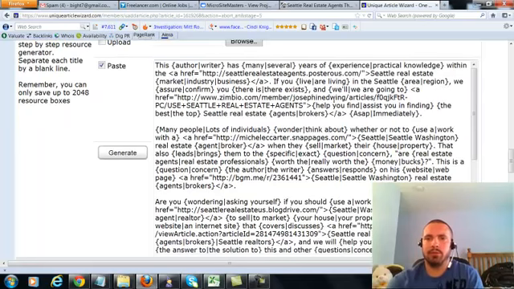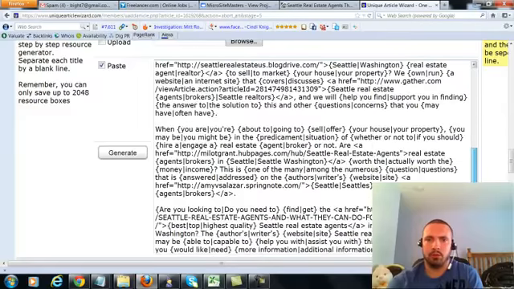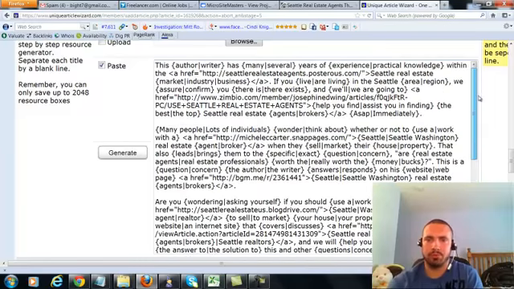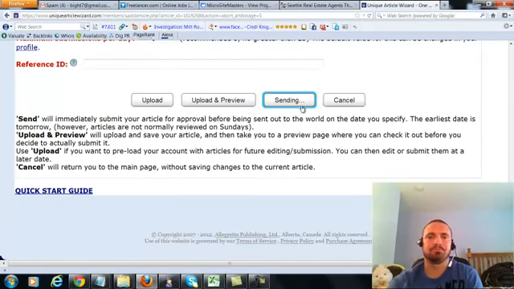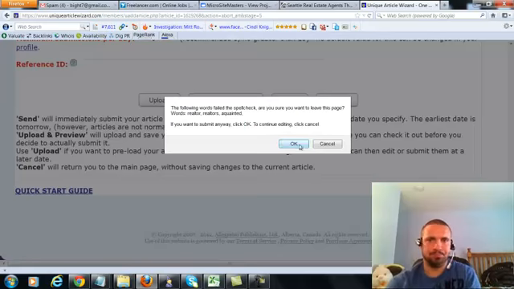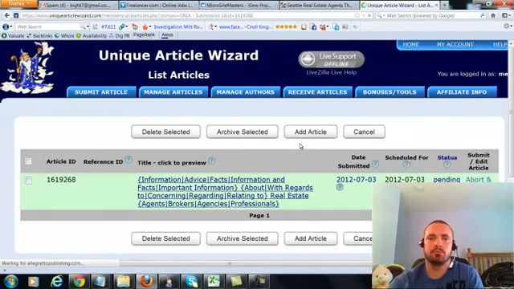Alright, so I just took out a little bit of a sentence in the first one because I think that was the longest one. And hopefully all these other ones are short enough here. I just took out a little part of the first one without affecting my links. So let's go ahead and try to submit this again. Alright, there we go. Just one of my resource boxes was a little too long. I fixed it, and it's all good. So this is pending now.